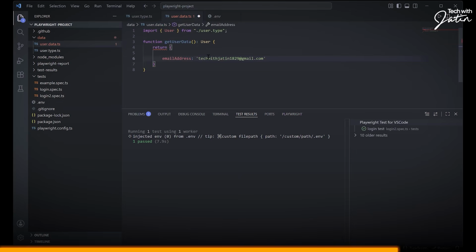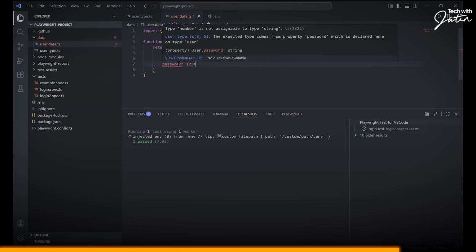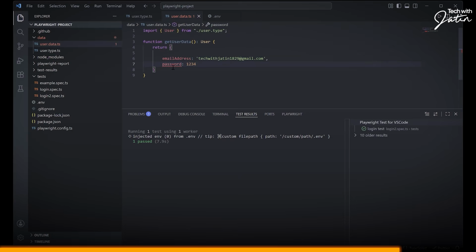So now email address is technically having this particular value, right? Which is a string value. And the next one is going to be password. And password I can give 1, 2, 3, 4. And now notice, even if I give a wrong value, like password is technically 1, 2, 3, 4, it is going to tell me, no, this is not going to work because type number is not assignable to the type string. Password is supposed to have a string value.